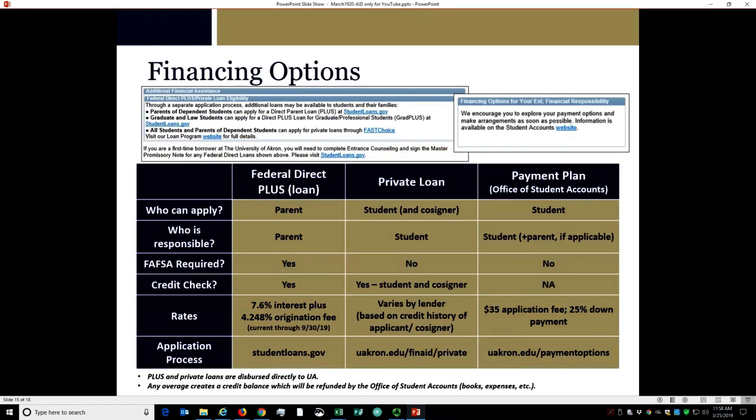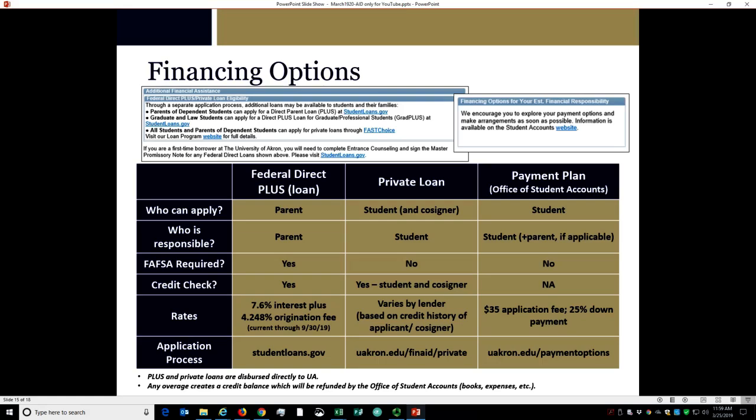The lower portion of both the paper and the online award letter informs you of additional loan eligibility available, plus loans for parents of dependent students and private loans for all students. Both of these loans are credit-based and require a separate application. Parents interested in applying for a PLUS loan must apply at studentloans.gov. For private loans, start at uakron.edu/finaid/private to reach Fast Choice, an online comparison tool for private loan lenders.